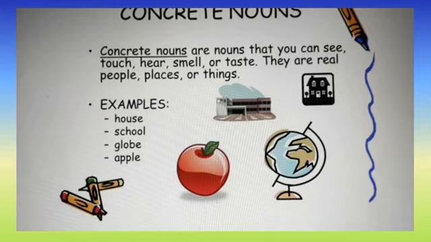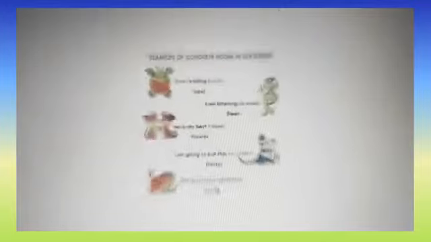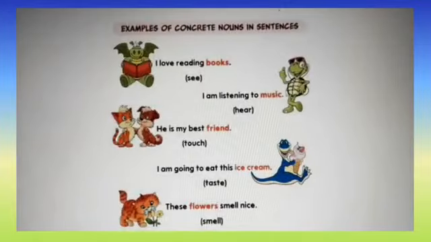It's opposite to the abstract noun. In abstract nouns we cannot see, touch, hear or smell the thing. But with concrete nouns, we can see, touch, hear, smell or taste that noun. Let's see some examples for concrete noun. I love reading books. Okay, children, I love reading books. We touch the books, we see the books. So that is a concrete noun.